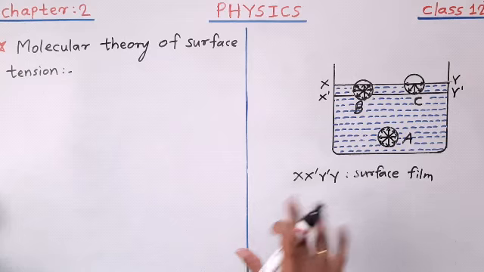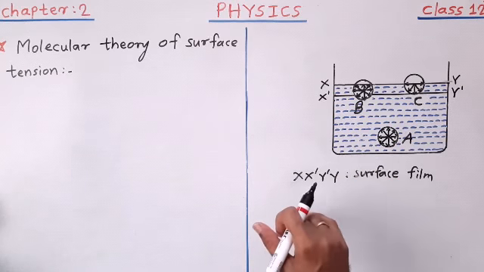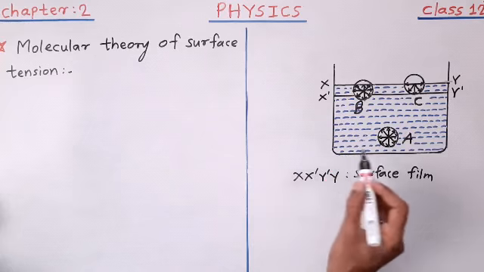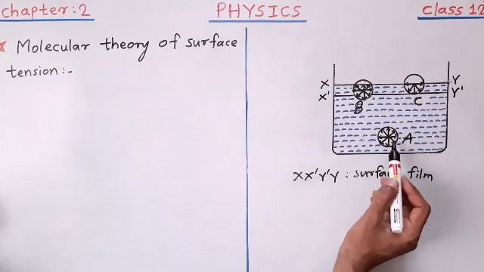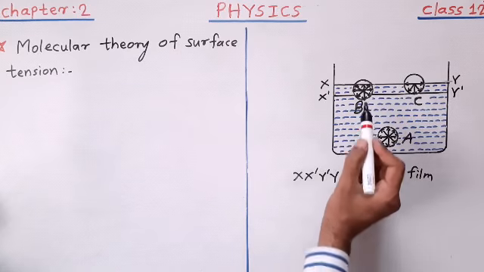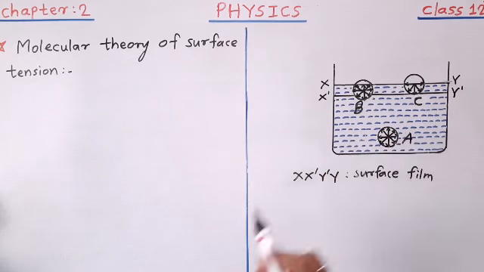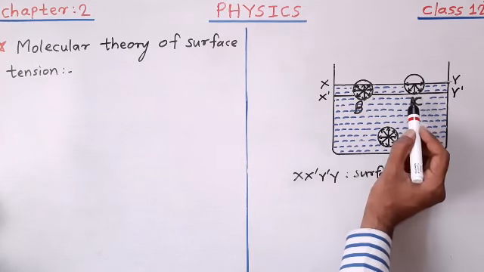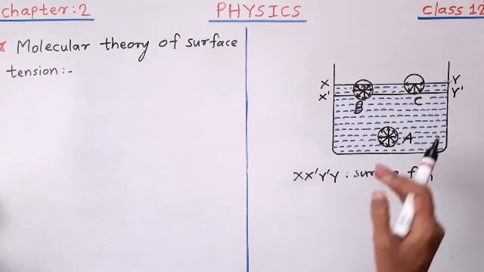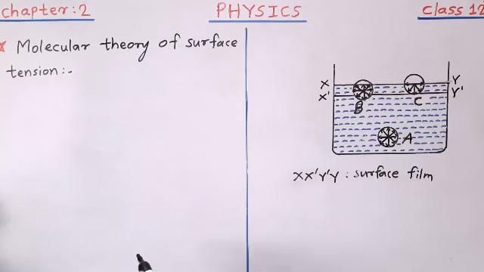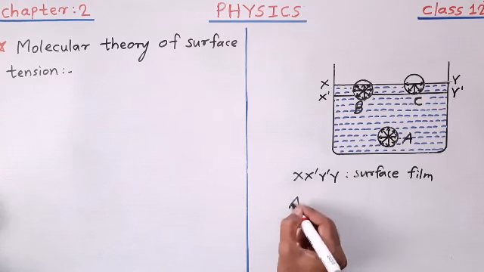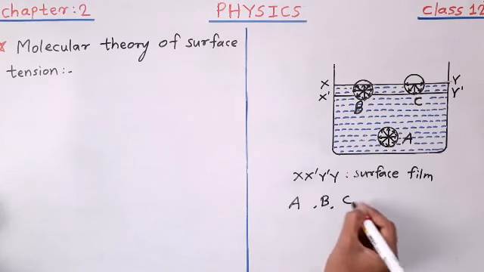Okay. Now we are going to consider three molecules here. Let us see the positions of these three molecules. Molecule A is right inside the liquid, deep inside the liquid. Molecule B is in the surface film and molecule C is on the free surface of the film, or you can say on the free surface of the liquid.